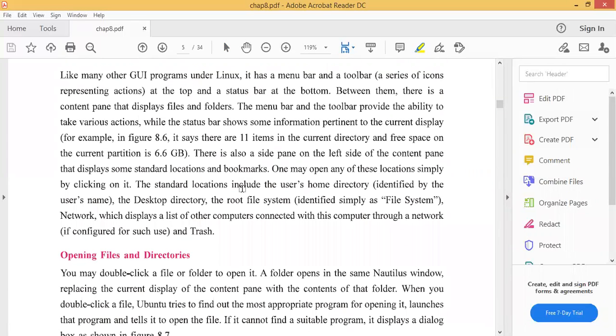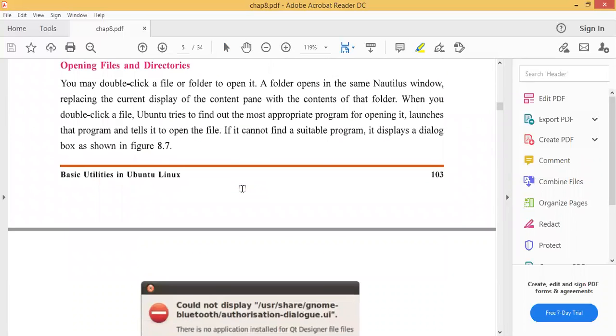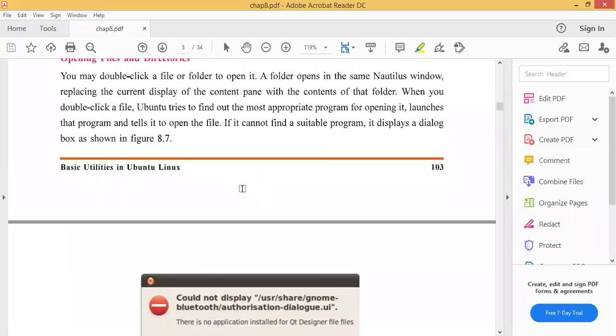So how to create a file, open a file and directory: you may double click on a file or folder. What is a file? What is a folder? You must know the difference between file and folder. A file is where we can write some information which is important for us and we can save it. And in a folder, we can arrange our files. We cannot write anything in the folder. We just contain the files. We can just manage the files in the folder. You must know the difference between file and folder.